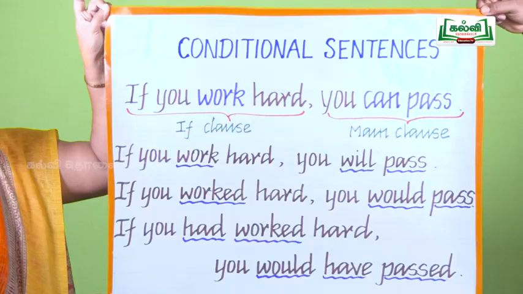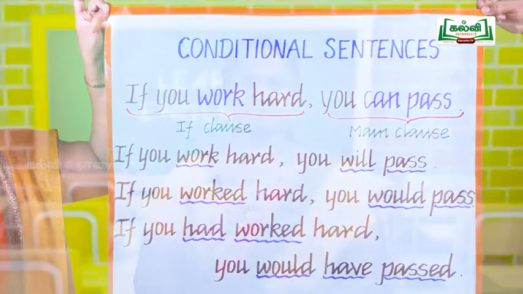If you worked hard, you would pass. That is the second conditional. If you had worked hard, you would have passed. That is the third conditional. So, children, you must be able to identify the types of conditionals.